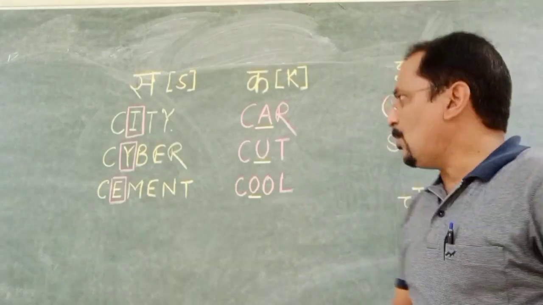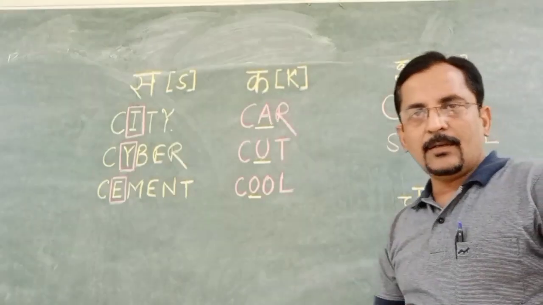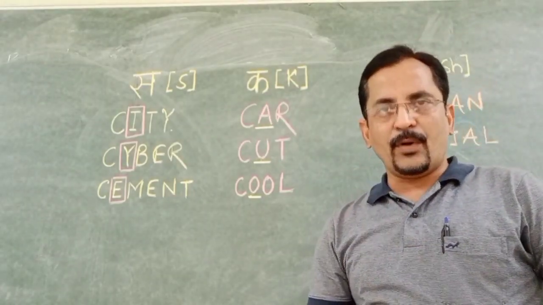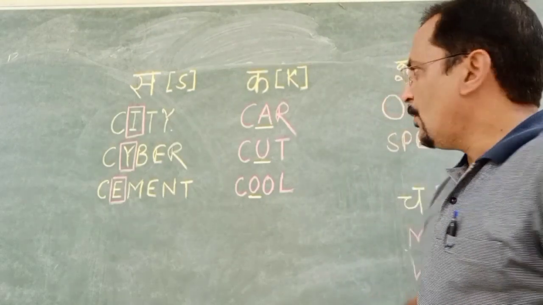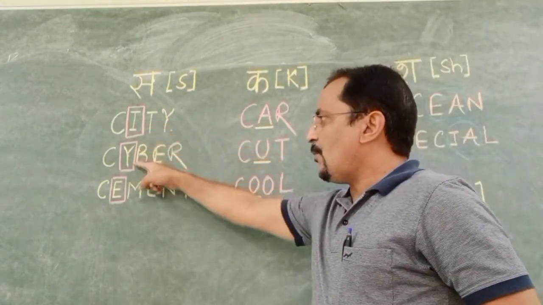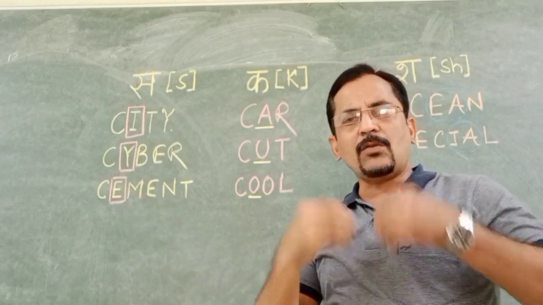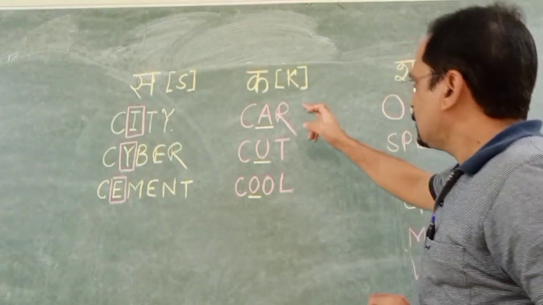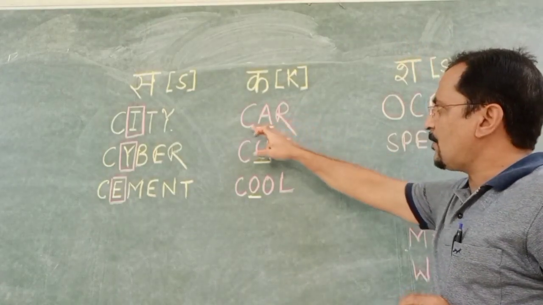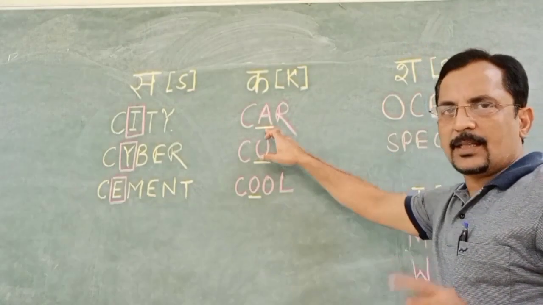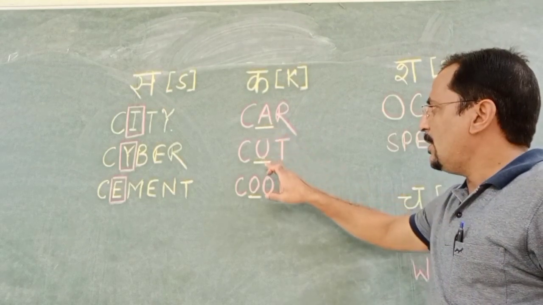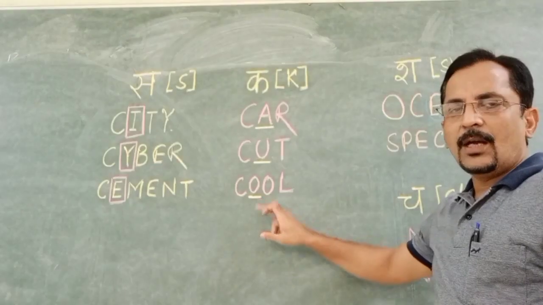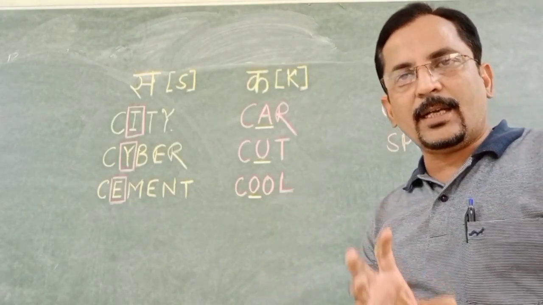Now coming to letter C with k sound. k sound के साथ हम कब pronounce करते हैं letter C को? When other than I, Y and E, any consonant after C, it is pronounced as k. Ka, you can see after C we have A other than I, E and Y. Here I have U. Here I have O or any other consonant letter also.